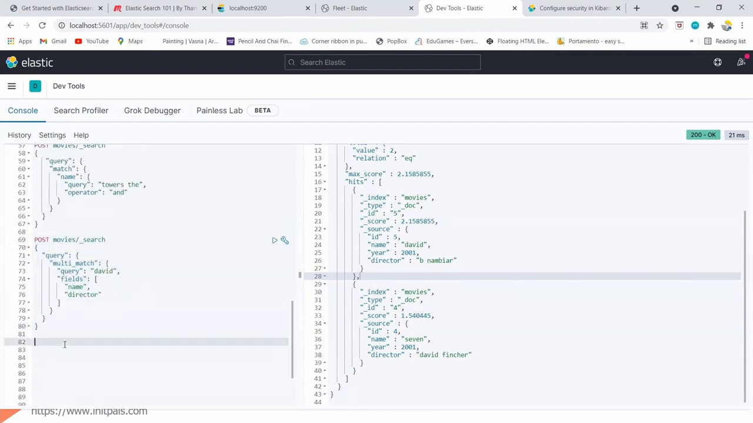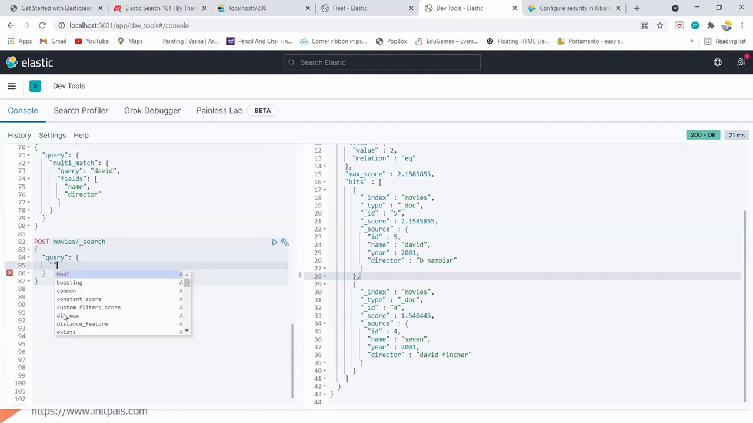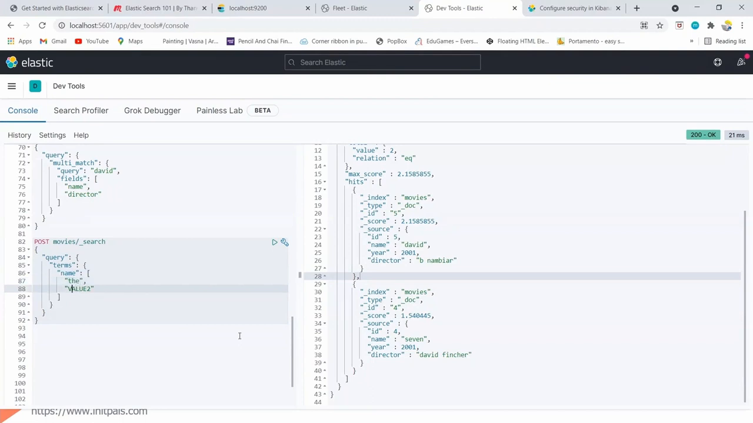Let's try a couple more. What else? Query. Let's see what we have. Okay, we have terms, name, the.